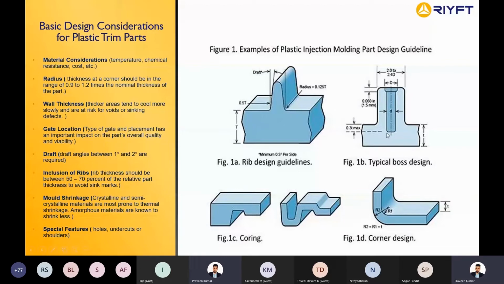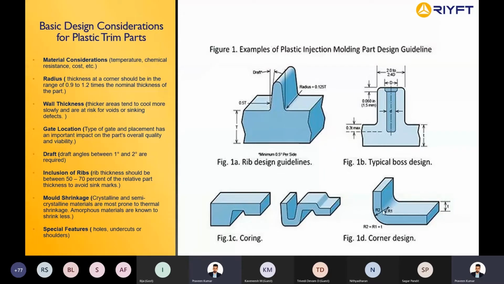And again, the depth of the hole. Whenever you design a bore, there's a minimum thickness or minimum material you should have here to avoid failure. And this hole depth should be 0.3 times the thickness of the part. It can be up to a maximum of 0.3 times. It can't go beyond 0.3 times. That is the distance between the hole and the top face. Are we clear?